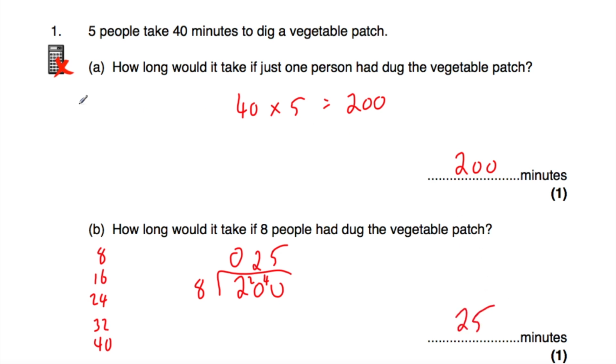And that's it. So in terms of part A, it would take one person 5 times longer than 5 people, so it'll take them 200 minutes. And then if it takes one person 200 minutes, for 8 people, it would take them 8 times less amount of time. So we just divide by 8, and then that'll be 25 minutes.